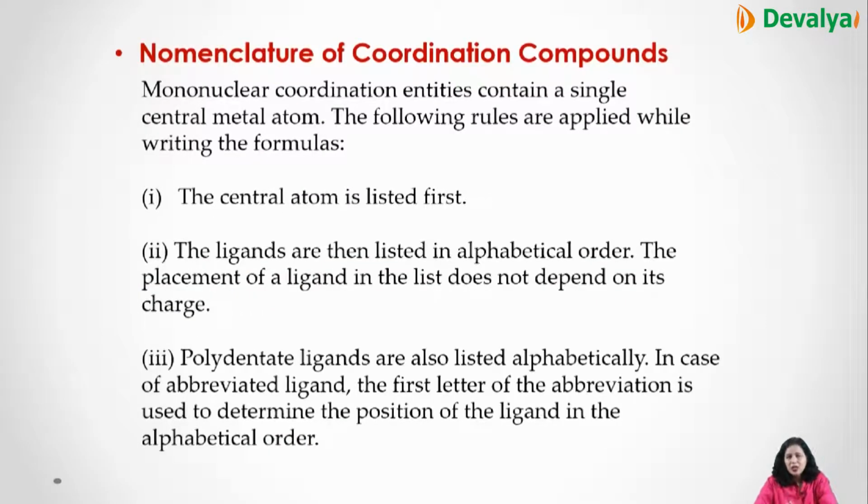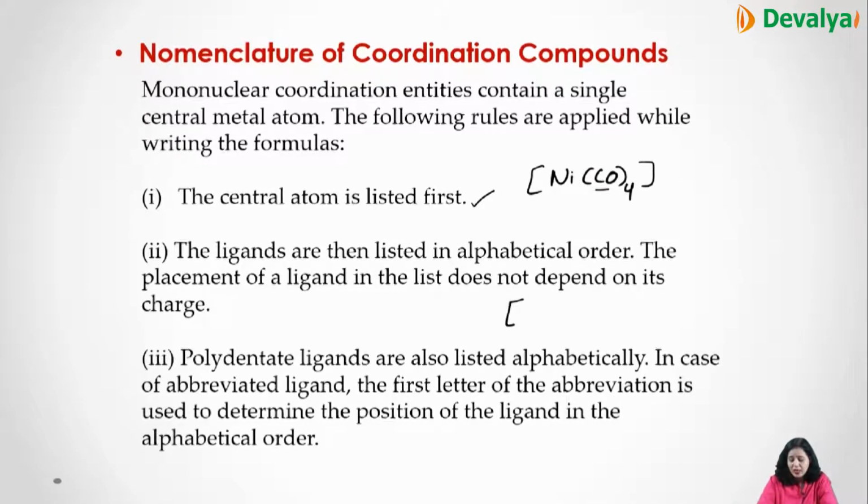Then how to give the name to the coordination compound, and this nomenclature is a little bit different from the one which you did in organic chemistry. Now the first rule says that the central atom is listed first. First of all, we'll see what is in the coordination sphere, which one is the central metal atom. Like for example, Ni(CO)4. Now Ni is the central atom. Here it is only a single kind of ligand.